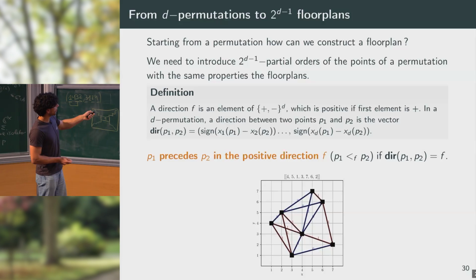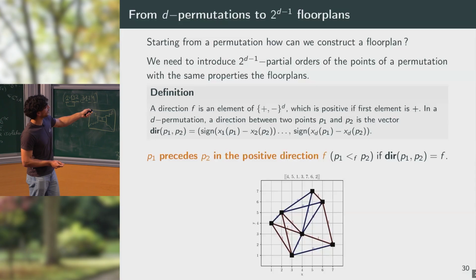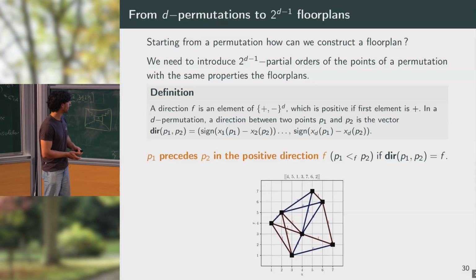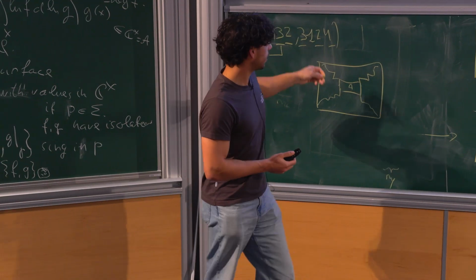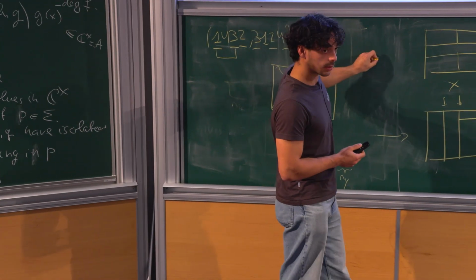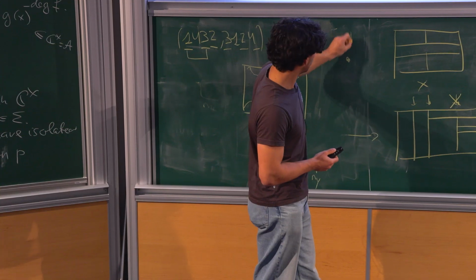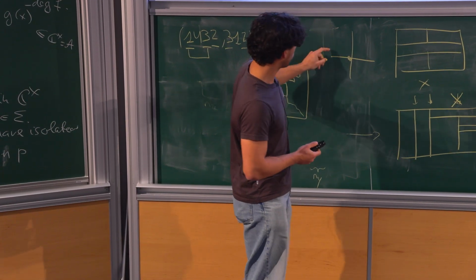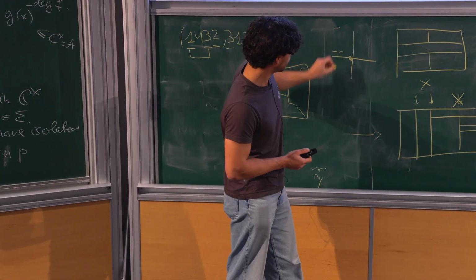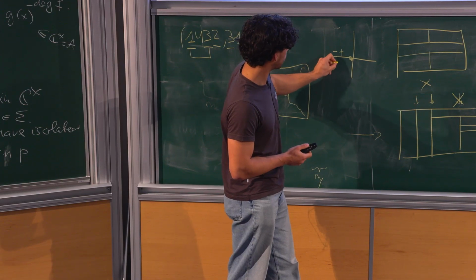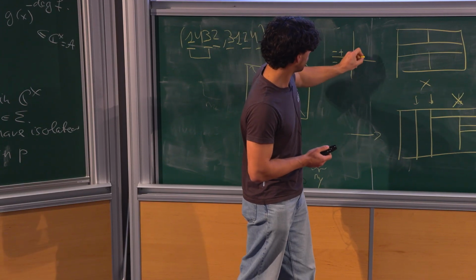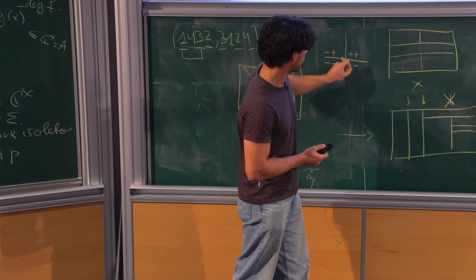So here you have the permutation with edges of the different relations, and this has a geometric interpretation, which is that if I have a point, I can consider 4 quadrants compared to it, which are minus plus, minus minus, plus plus, and plus minus.